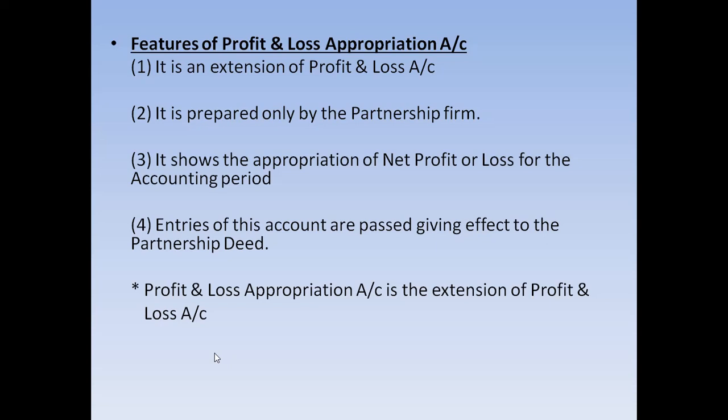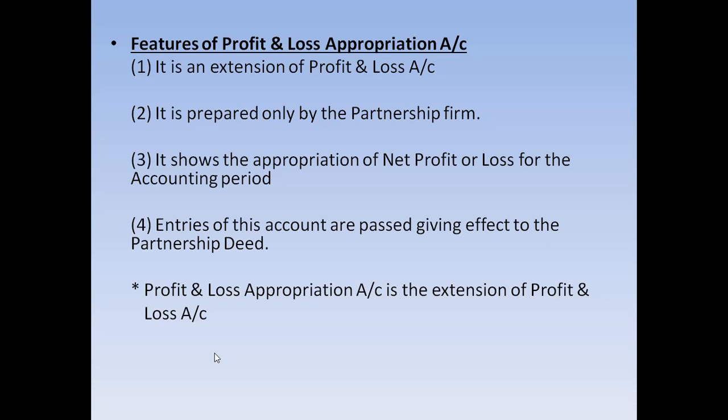This account shows the appropriation or the distribution of net profit or loss for the accounting period. We all know that the accounting period is 12 months. Normally, in questions, the opening date will be 1st April, and the closing date will be 31st March. This is the fiscal year.